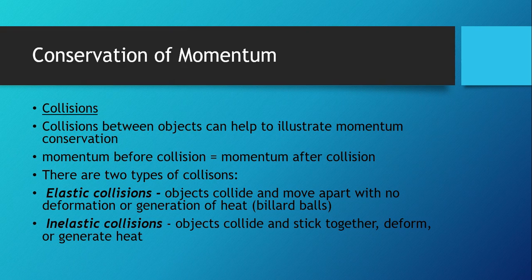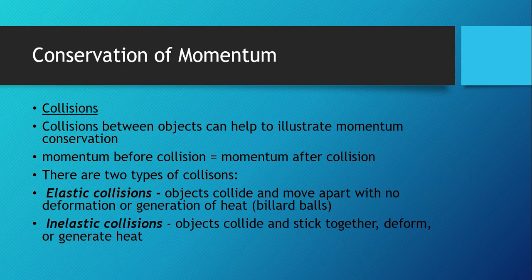There are two different types of collisions. The first is what's known as an elastic collision. Elastic collisions are when you have objects that collide, but there's no deformation or generation of heat, nothing sticks together. Basically, they hit each other and they bounce off. One very good example of this is the game of pool or billiards, where you have balls that hit each other and bounce off.